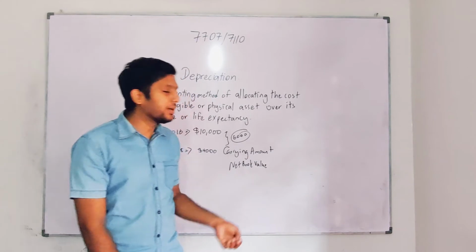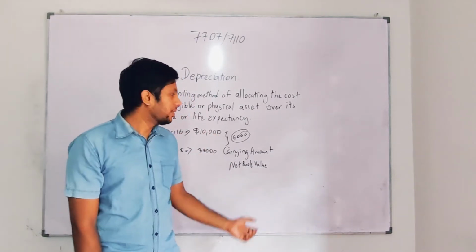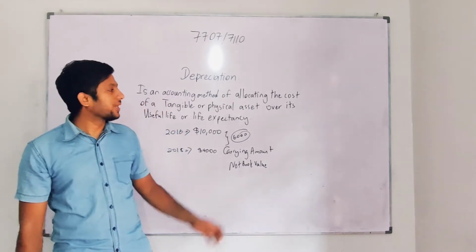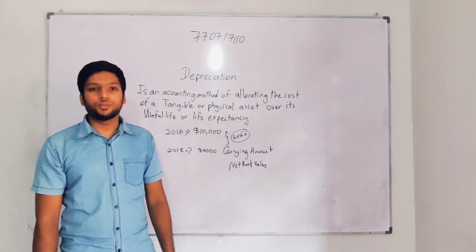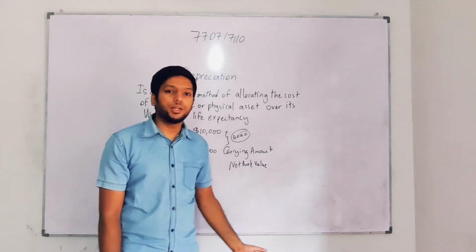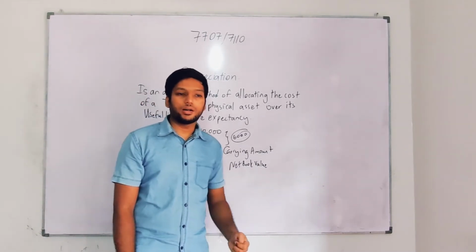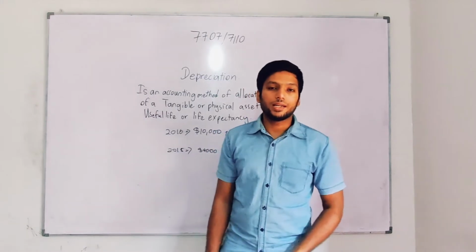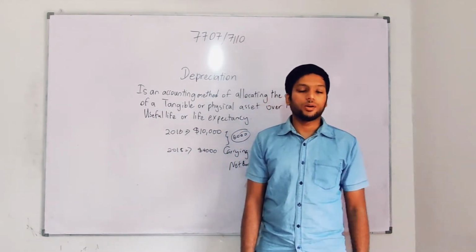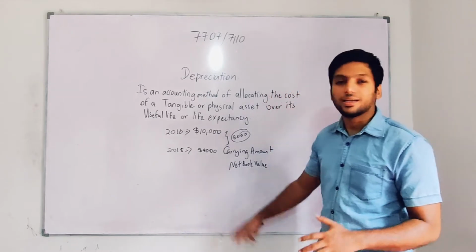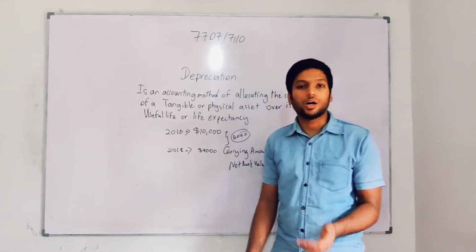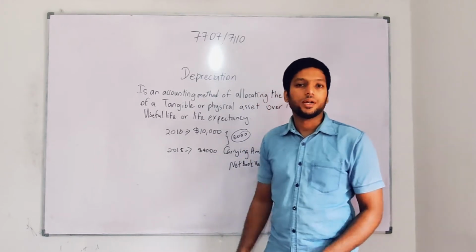In exams, in your Cambridge paper, they might ask you the definition of depreciation. Whenever you have an adjustment, I have noticed that they give 2 marks for the depreciation definition. They might also ask, for example, how a computer is getting depreciated, what are the ways? You can say wear and tear value, or that the computer deteriorated, or that advancement in technology makes the computer outdated. These are all reasons for depreciation.